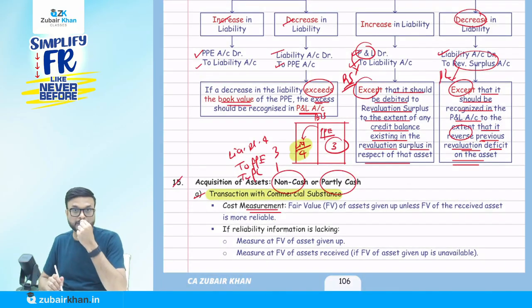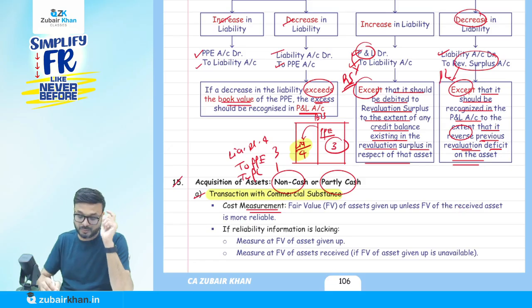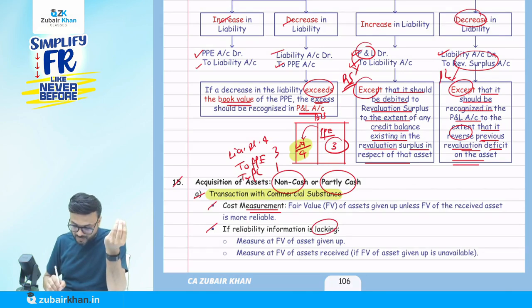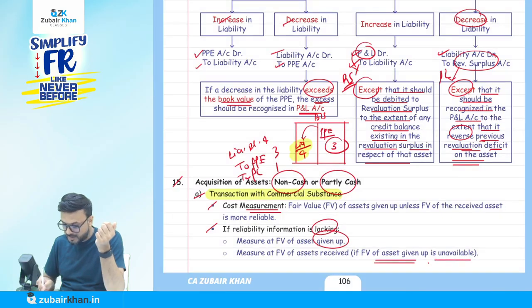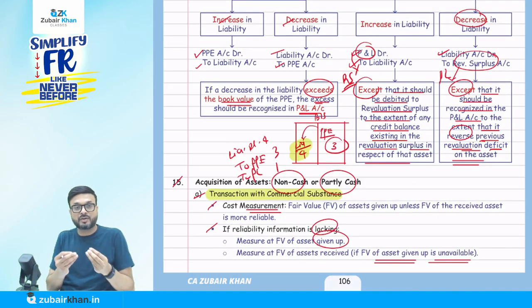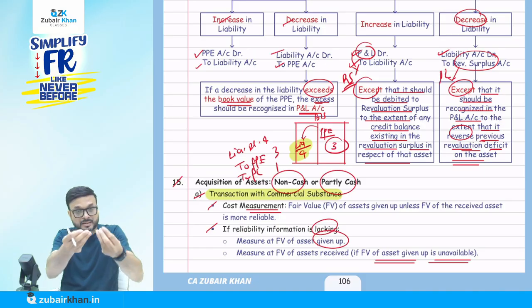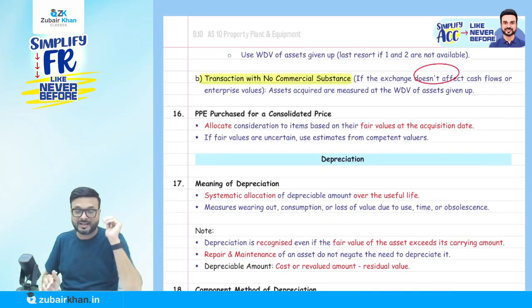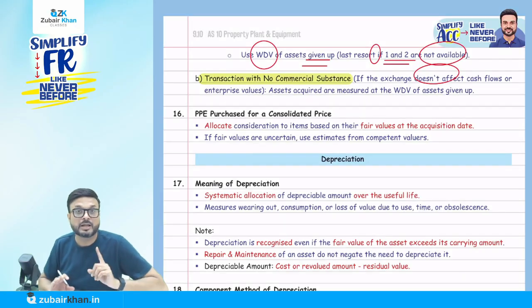They say how to do the valuation. Cost is measured at the fair value of the asset given up, unless the fair value of the asset received is more reliable. To make it simple, this is the order. First, measure at the fair value of the asset given up, or measure at the fair value of the asset received if the fair value of the asset given up is unavailable. If both fair values are not available, then record the WDV of the asset given up. They say it is the last resort if 1 and 2 are not available.